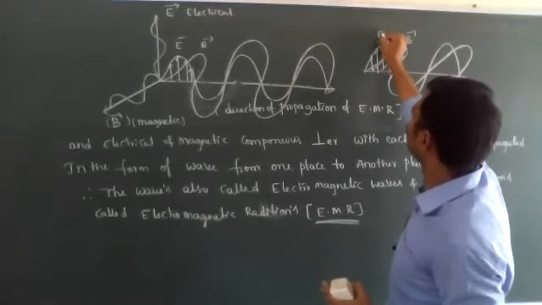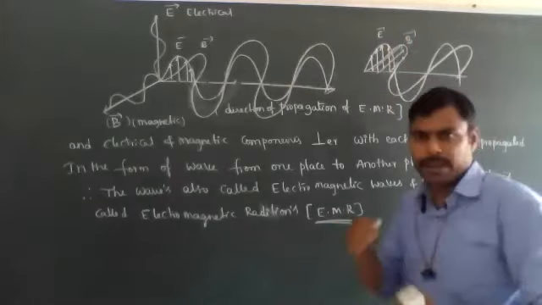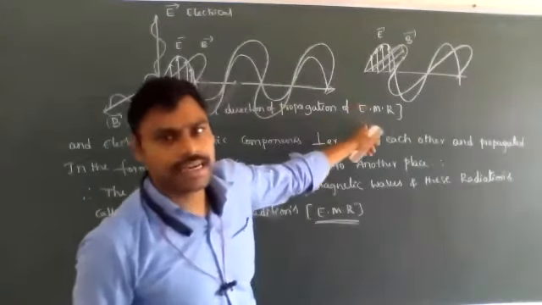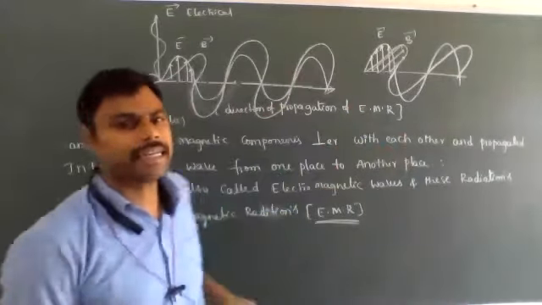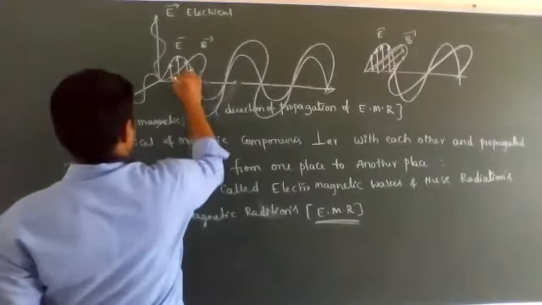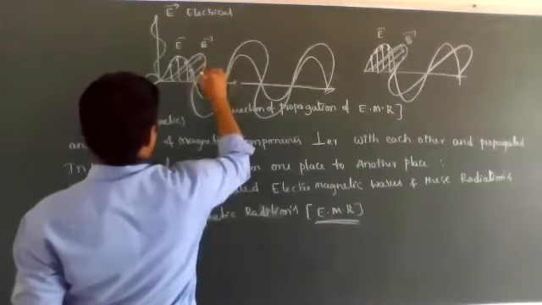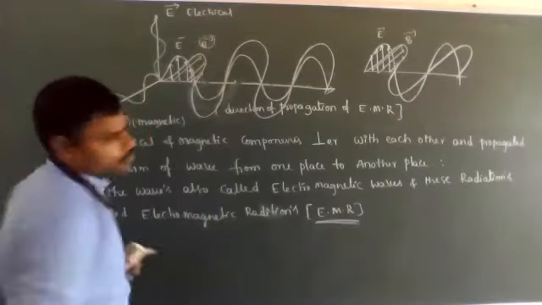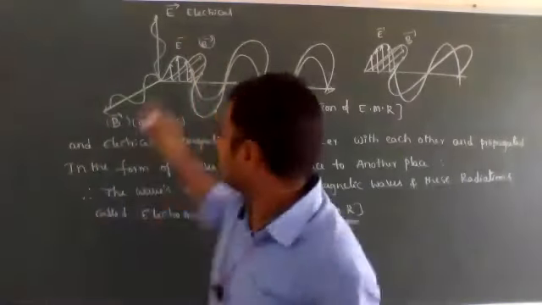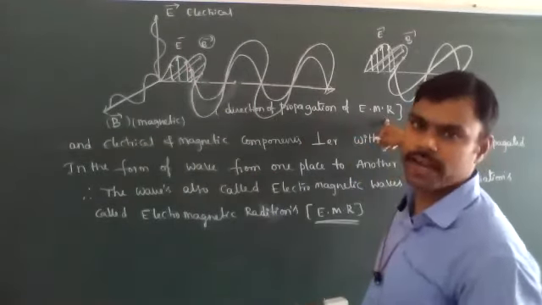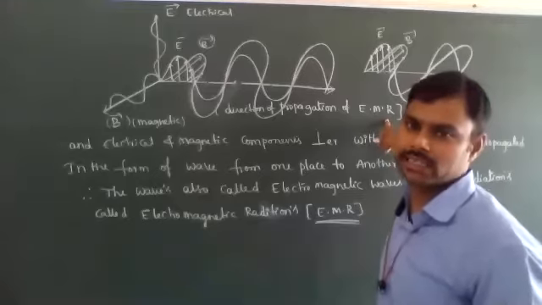These are the magnetic waves, this is the electrical waves. Both are perpendicular to each other and moving in this direction. Those radiations are called electromagnetic radiations. These are magnetic properties, so like that they will move. This is the direction of propagation of electromagnetic radiations.